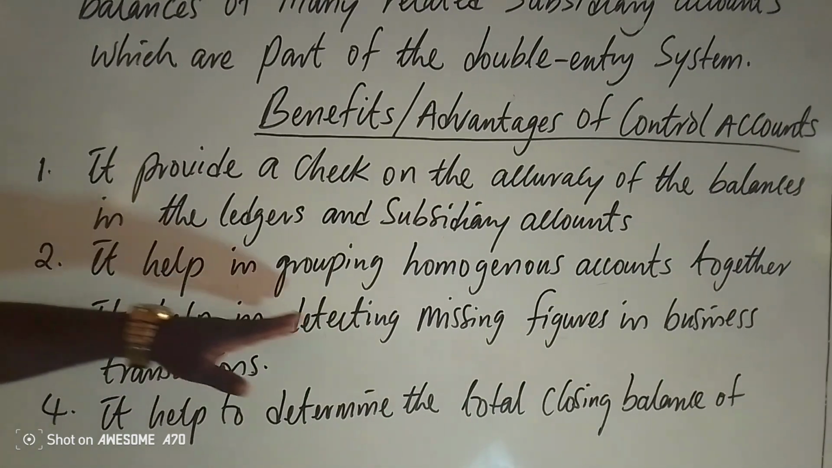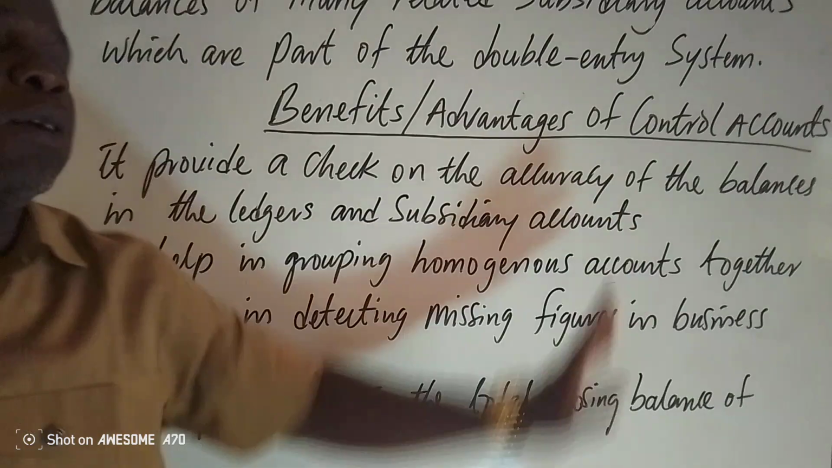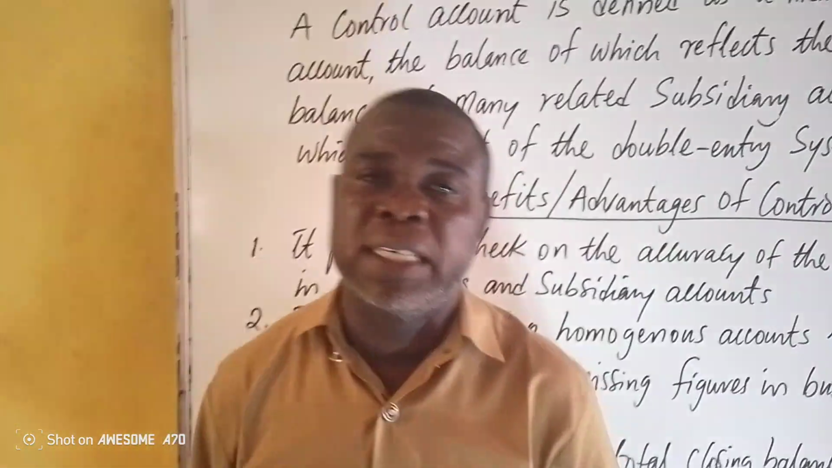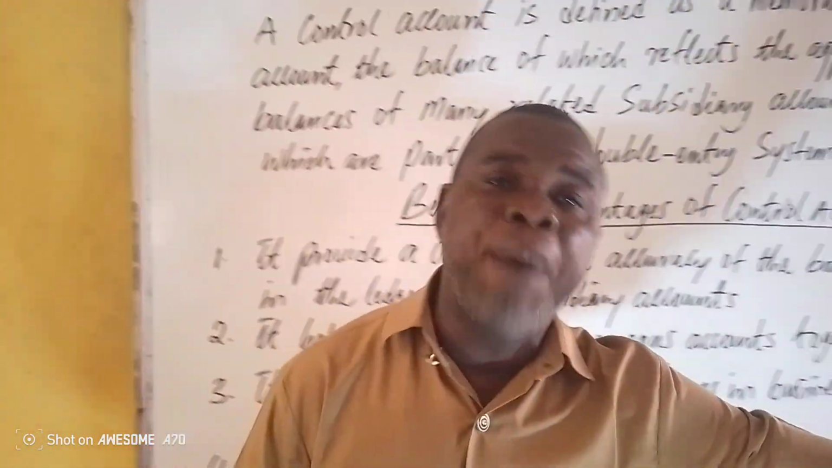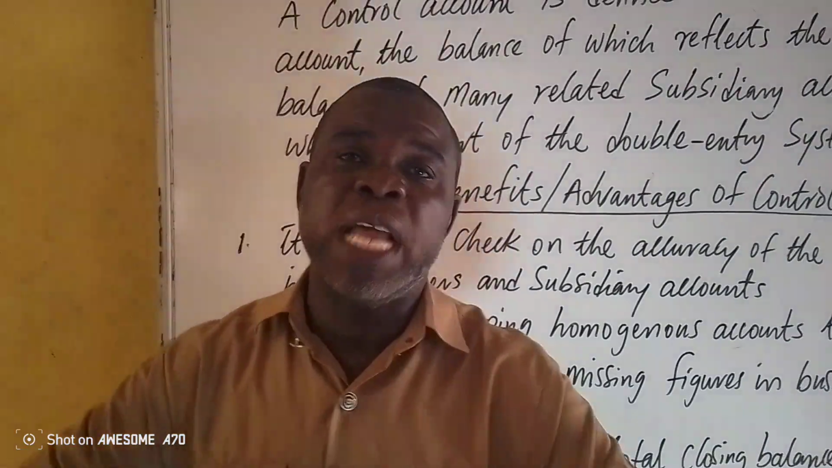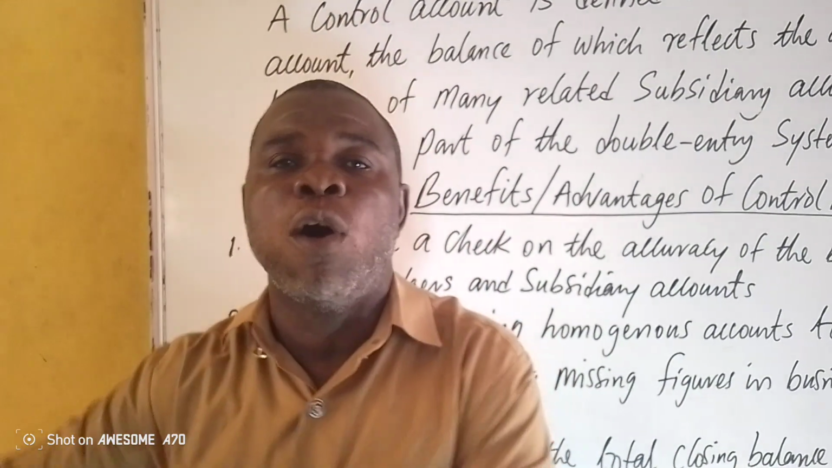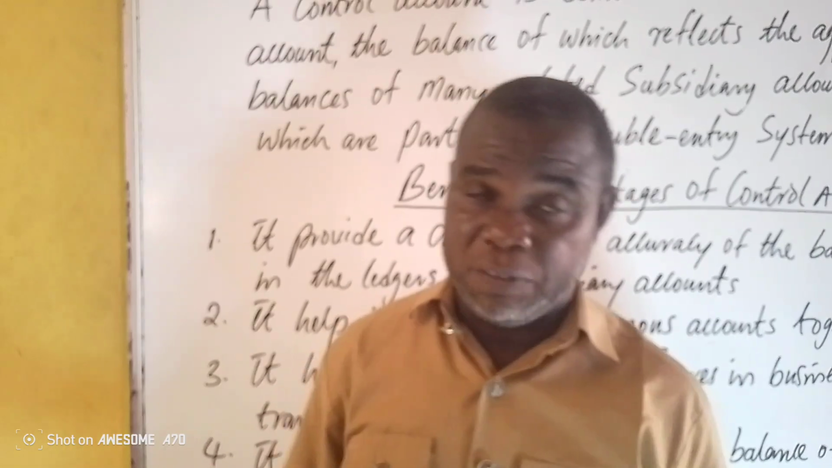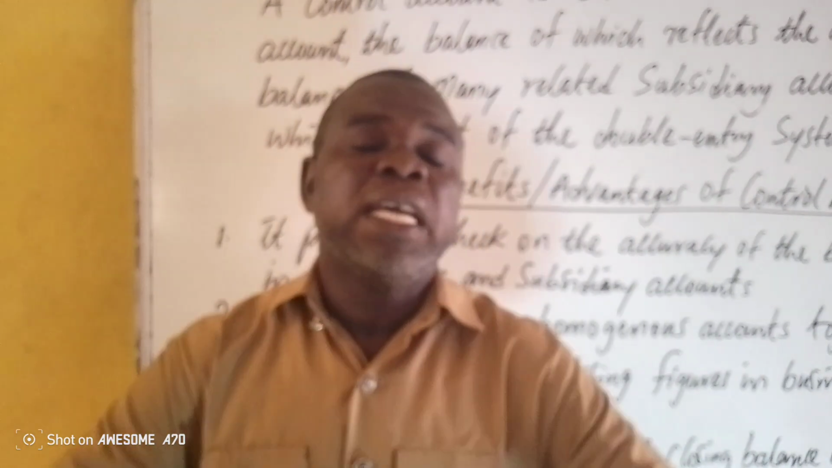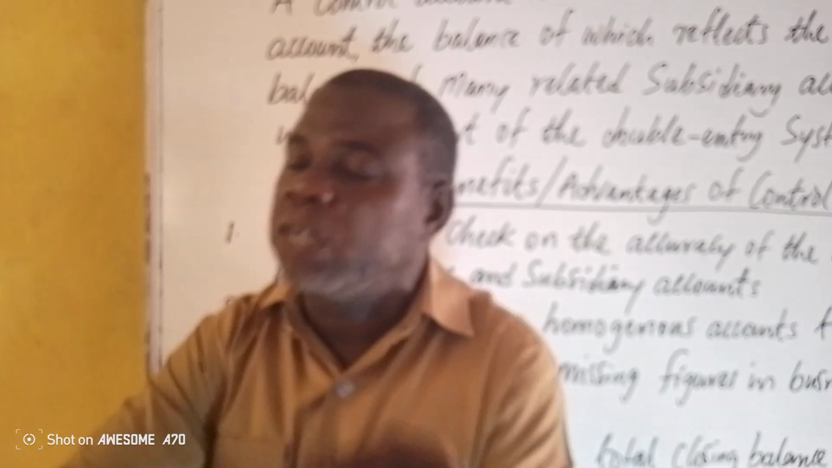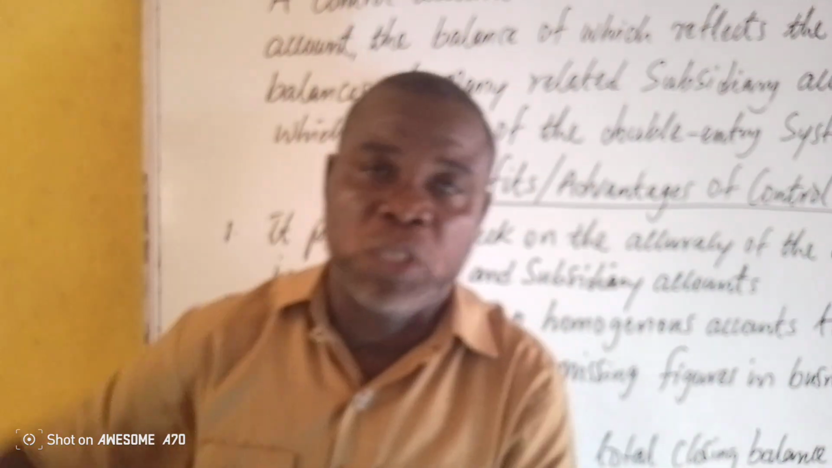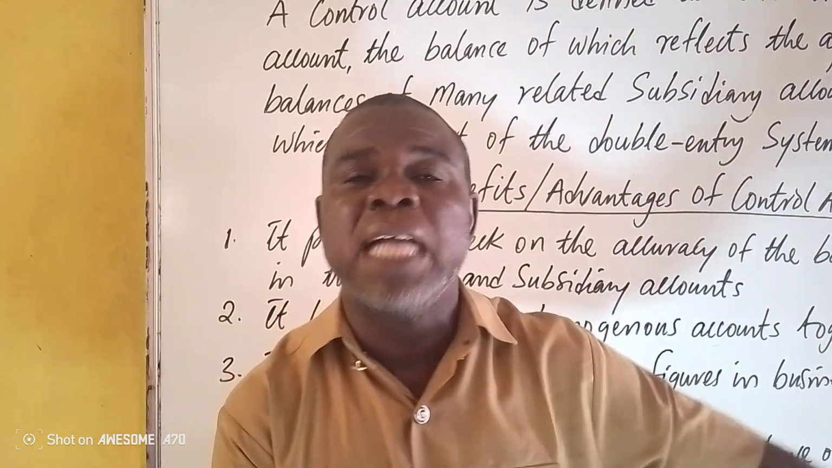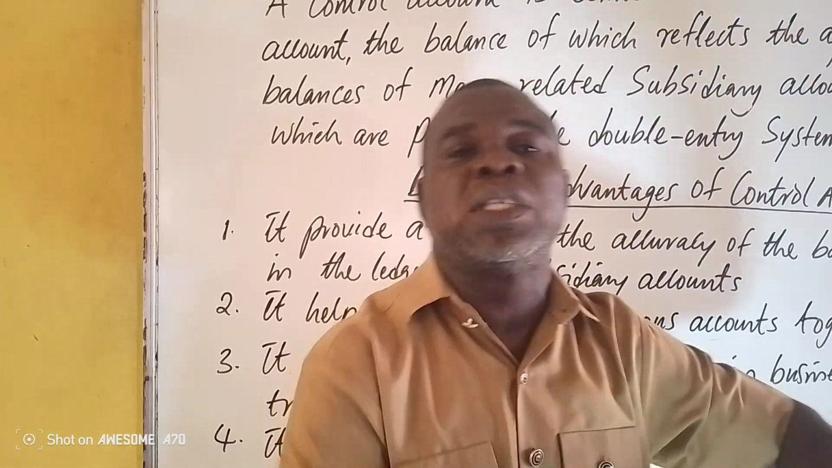Second, it helps in grouping homogeneous accounts together. Homogeneous here means accounts that are related. You know, business is all about buying and selling. So there are transactions that relate to buying of goods and services, and there are transactions that relate to selling of goods and services. So homogeneous means all the transactions that relate to purchases will be grouped together. That is the homogeneous, they are alike. Then transactions that relate to sales also group together, they are alike. That's why I say homogeneous.